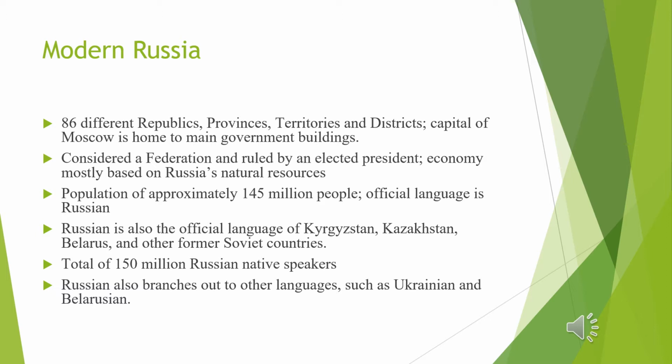Russia has a population of approximately 145 million people. The official language is Russian. Russian is also the official language of Kyrgyzstan, Kazakhstan, Belarus, and other former Soviet countries. There are a total of 150 million Russian native speakers. Russian also branches out to other languages such as Ukrainian and Belarusian.